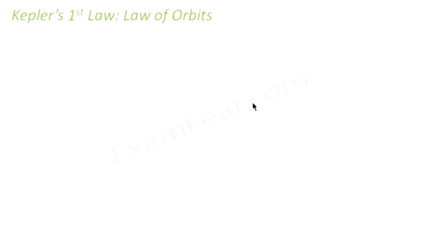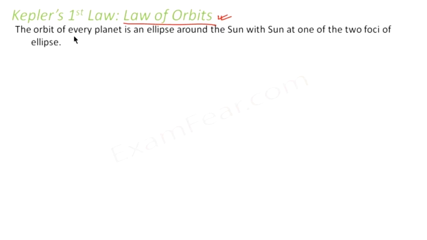Kepler's first law, which is popularly known as the law of orbits. Why is it called the law of orbits? We'll see that in some time, once we know what Kepler's first law is. Kepler's first law states that the orbit of any planet is an ellipse around the Sun, with the Sun at one of the two foci of the ellipse.